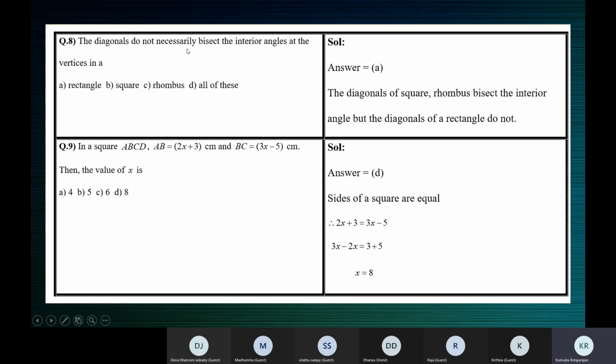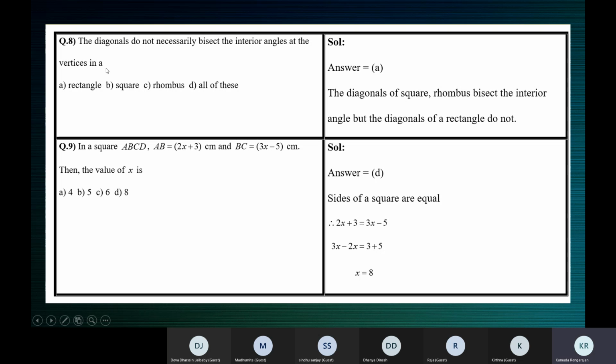The diagonals do not necessarily bisect the interior angles at the vertices. Okay, so these properties you will be learning in detail next year. For now, you just take the answer.